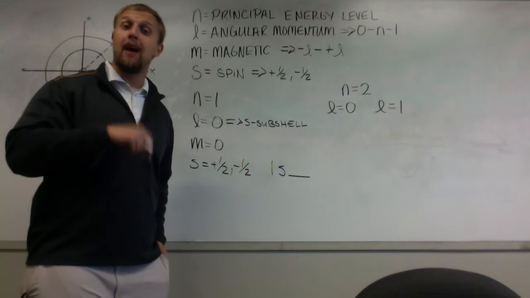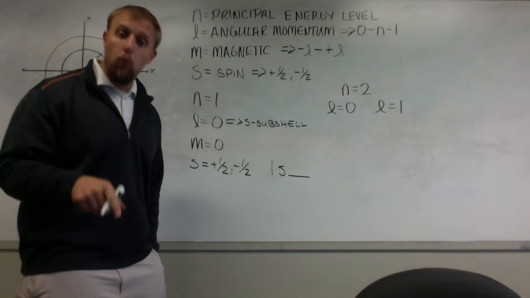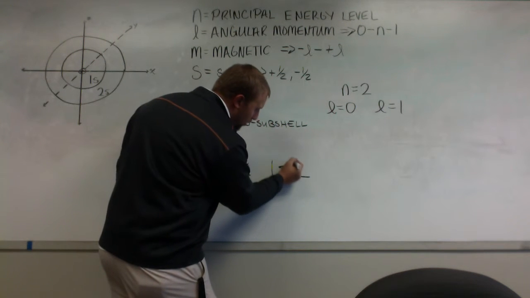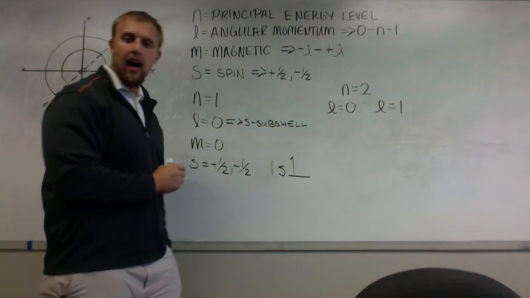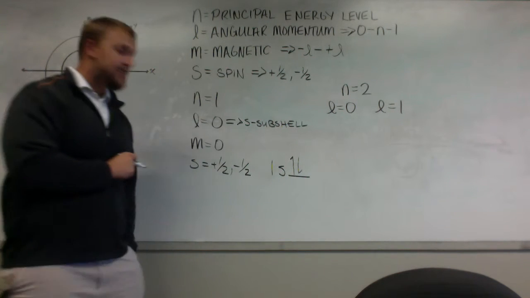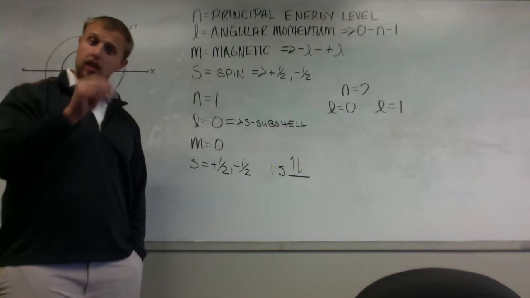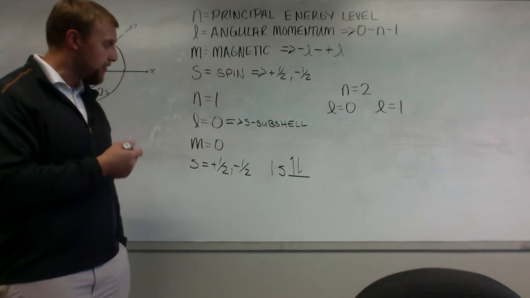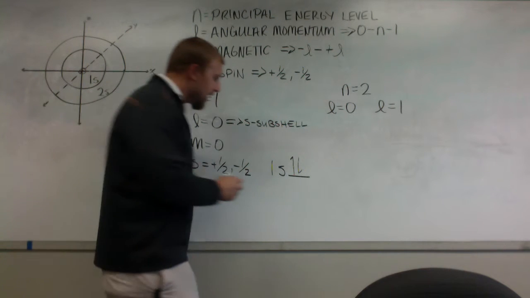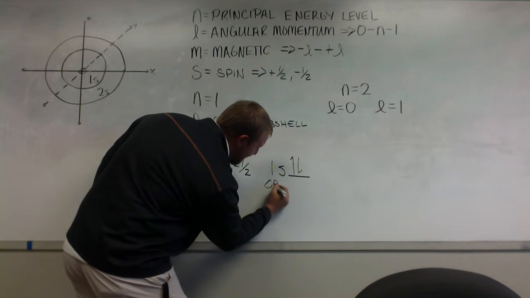Now when I'm filling my 1s orbital, I fill one at a time with opposing spins. So an electron is signified by an up arrow. And the opposing spin of negative 1/2 is signified by another arrow. You'll see them with a full head and a half head. I draw mine with a half head. So then now when we look at this orbital, this is how we're going to say this is our orbital designation.